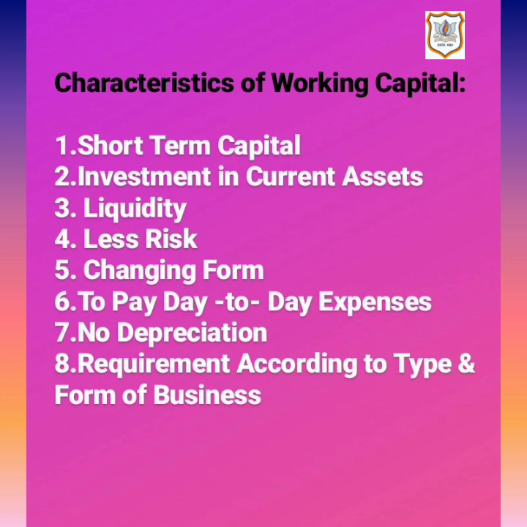Fifth is changing form. Working capital keeps on changing its form continuously or constantly. As working capital is employed in raw material, that raw material is converted into semi-finished goods, and after that it is converted into finished goods. And once finished goods are prepared, they are sold either on cash basis or on credit basis. If they are sold on cash basis, then it is converted into cash, but if they are sold on credit basis, then it is converted into debtors. So working capital keeps on changing its form.